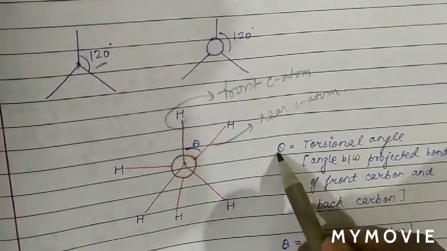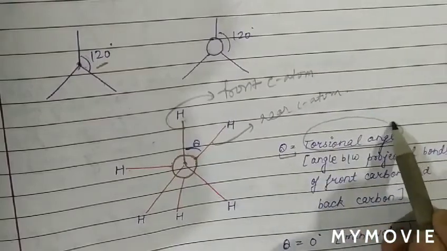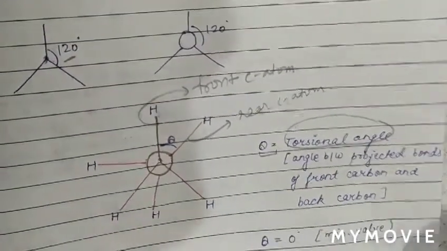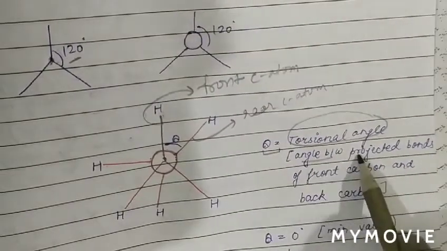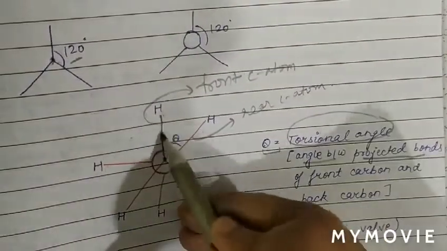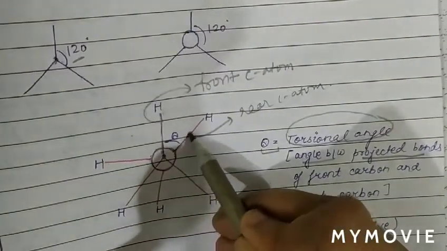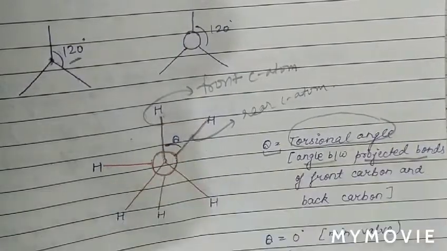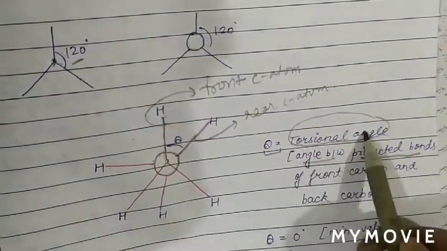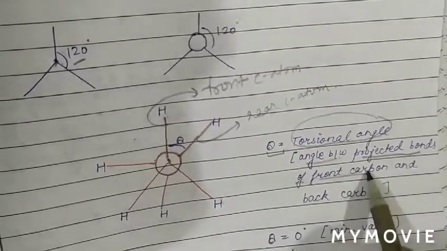So theta is called the torsional angle. What is the torsional angle? It is the angle between projected bonds. This is the projected bond of the front carbon, this is the projected bond of the rear carbon, and theta is the angle between the projected bonds of the front carbon and the back carbon.